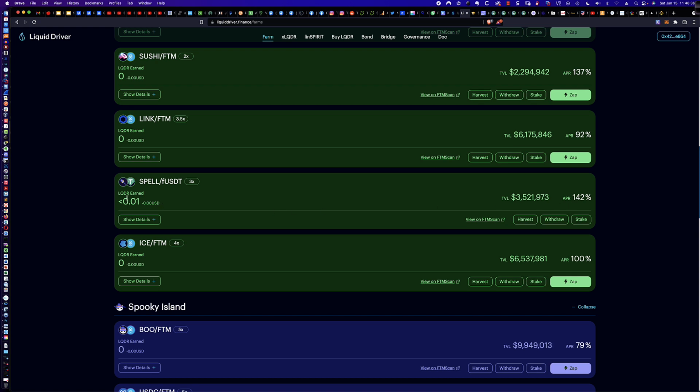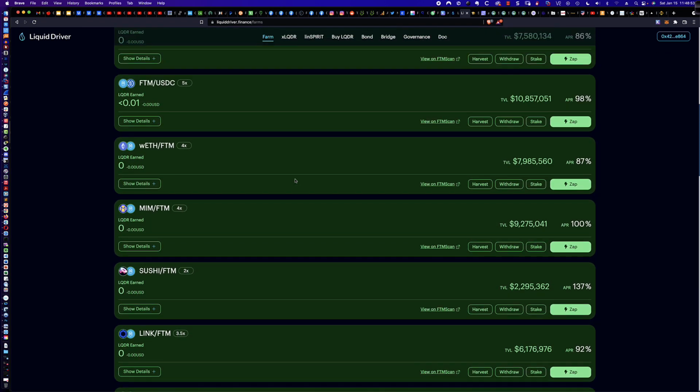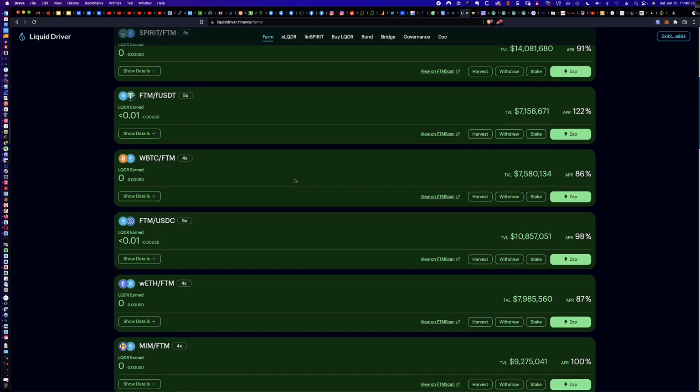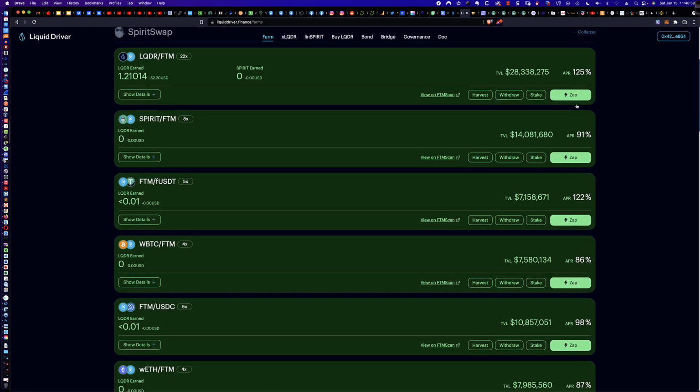However, if you're interested in earning LQDR as your payout that you can harvest and then do other things with, this would be the way to go. Now, notice the difference between all of the Spirit Swap pools listed here so far. What do we see over on the far right? Well, we see an option to zap.